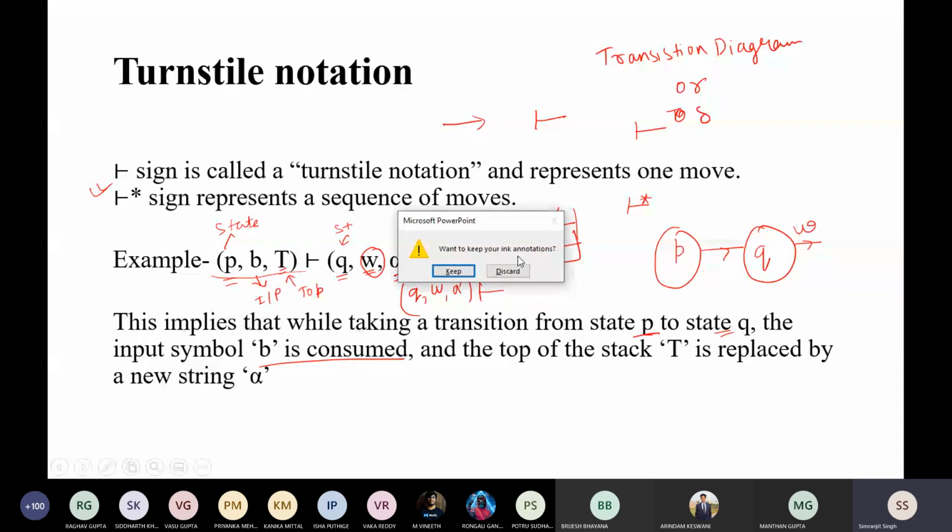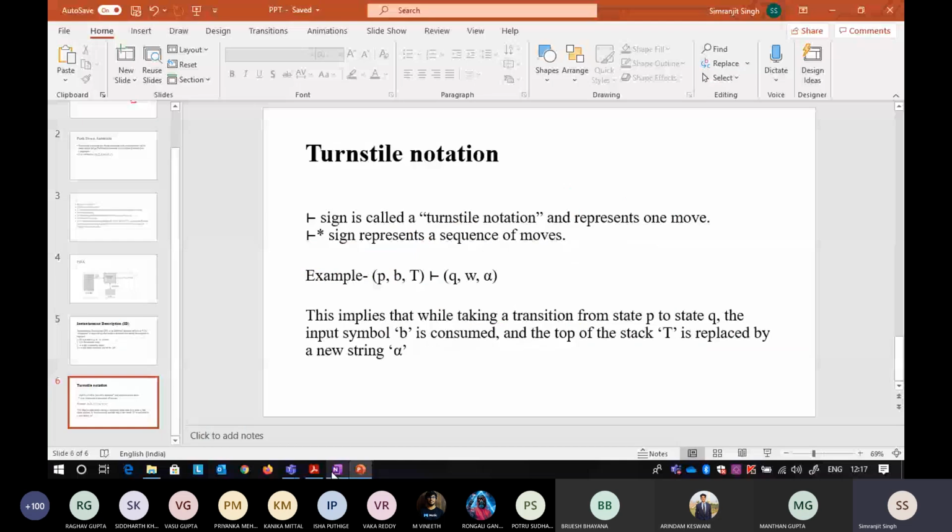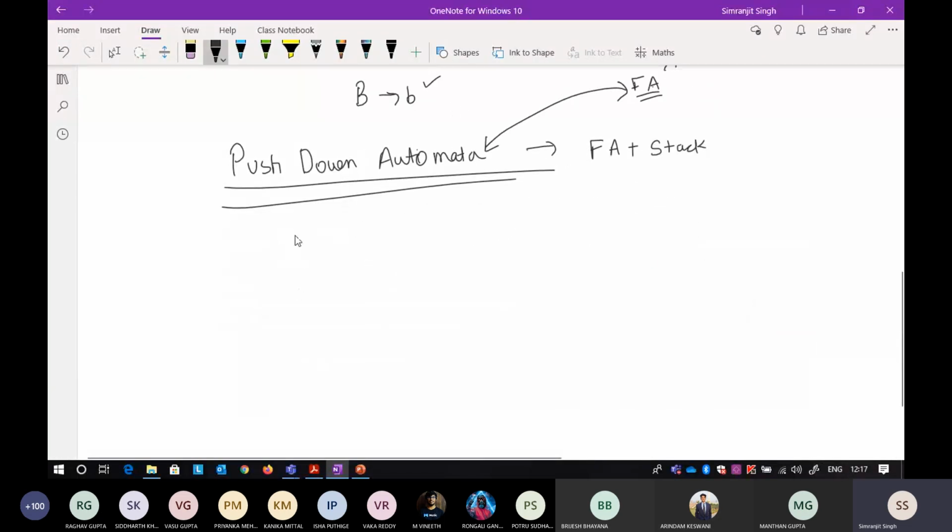Now the question that we were still doing till here, the most popular question in pushdown automata, if you remember, we are not able to draw a raised to power n, b raised to power n, where n is greater than or equal to 1, or it can be 0 also, but I'm preferring here 1. In that particular question, we need a memory to remember the number of a's and the number of b's, and we are not able to draw a DFA for this. If you're not able to draw a DFA, you cannot draw an NFA also. Why did this particular question fail here? Because we require a memory.